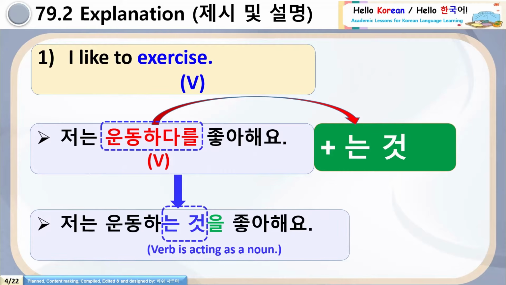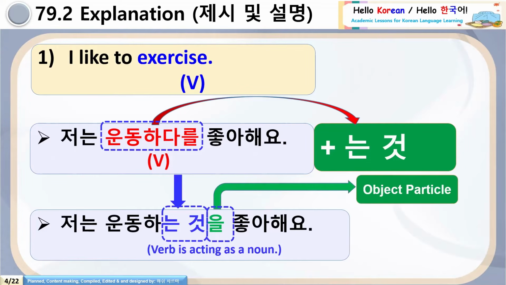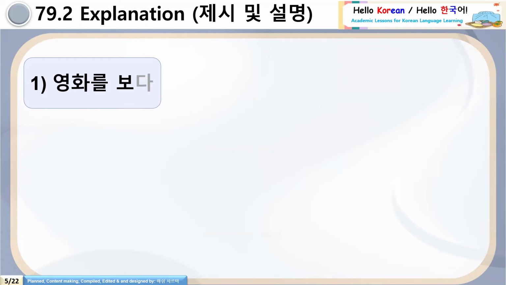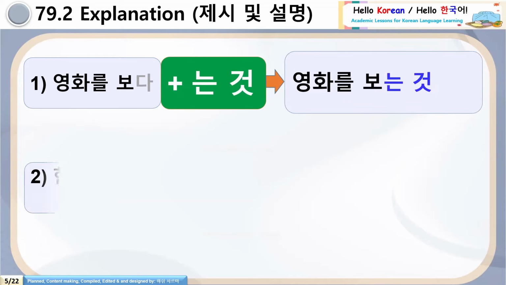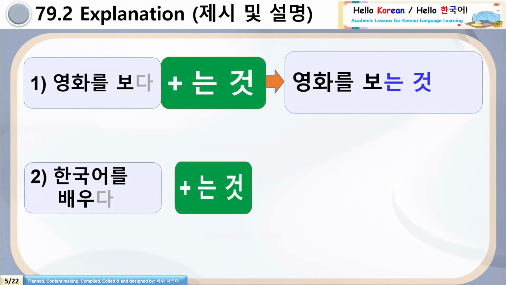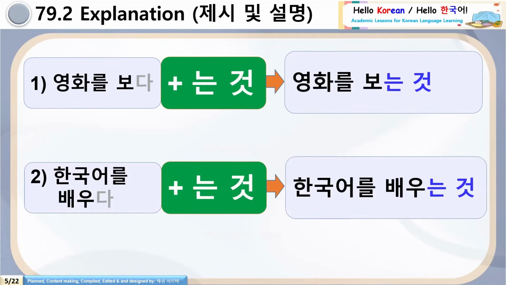What is happening here? Now verb 운동하다 is acting as a noun. This is the way how to make sentences with neun-geot grammar. See here, and this ul is the object particle. See more examples here. Number 1, 영화를 보다 plus neun-geot will be 영화를 보는 것. Number 2, 한국어를 배우다 plus neun-geot will be 한국어를 배우는 것.